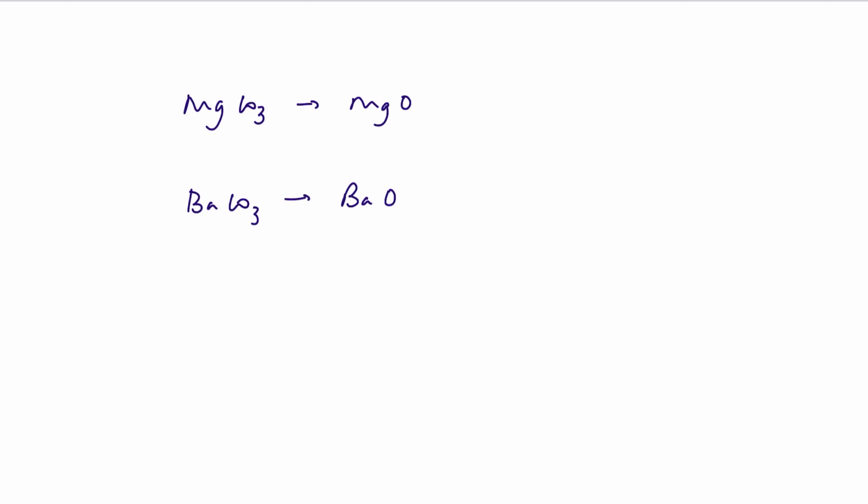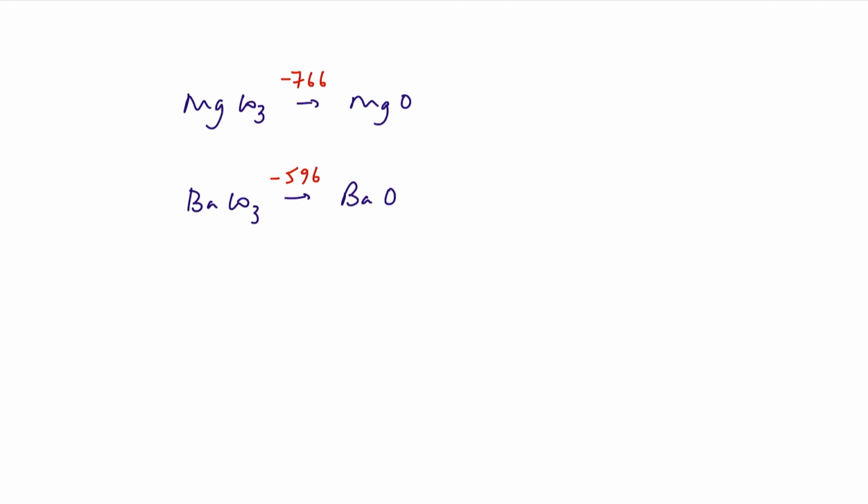If we do a similar calculation for the other group 2 metals, i.e. we figure out the difference in lattice enthalpies for breaking up the carbonate and making the metal oxide, we find that it gets smaller as we go down the group. The difference gets smaller. So we've just seen for magnesium carbonate, it was minus 766 kilojoules per mole. But for barium carbonate turning to barium oxide, it's around about minus 596 kilojoules per mole.